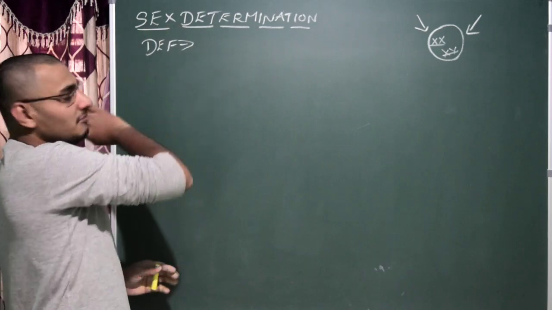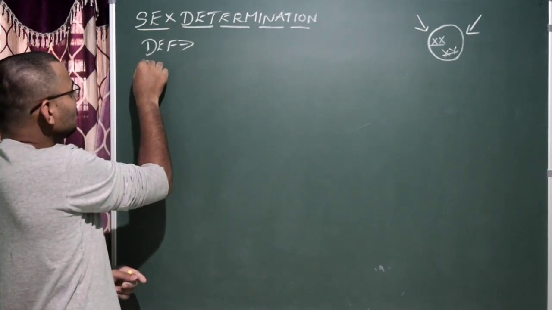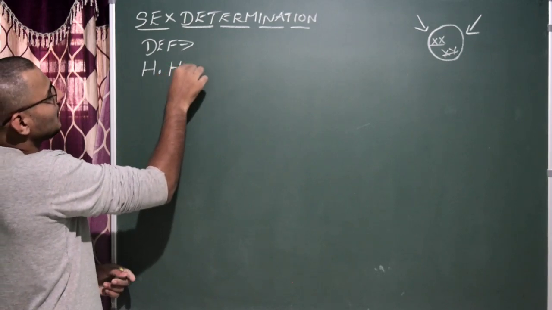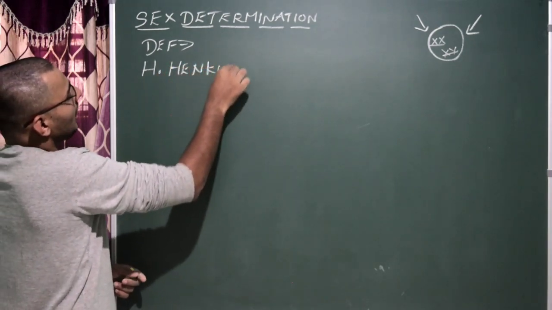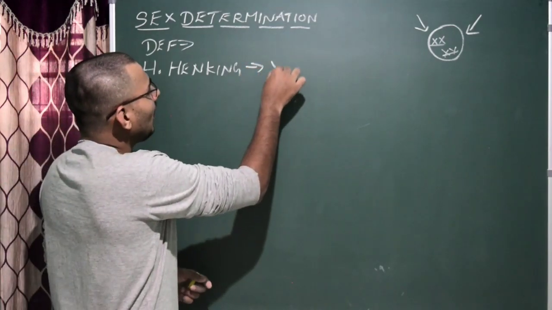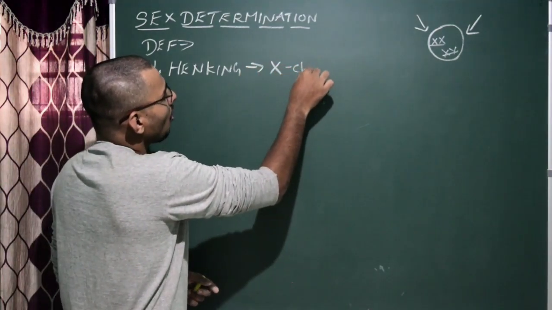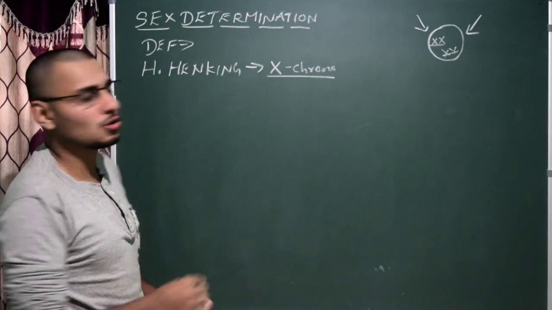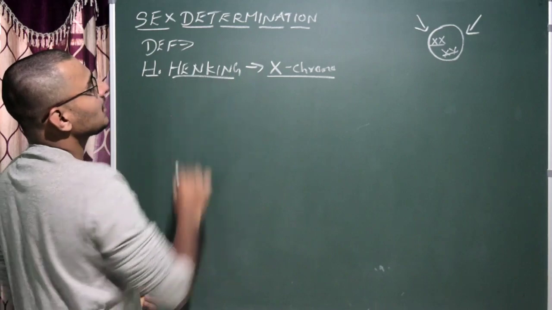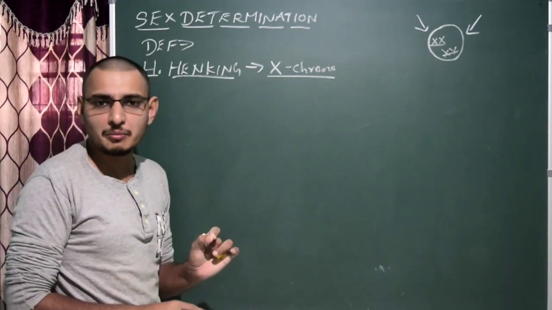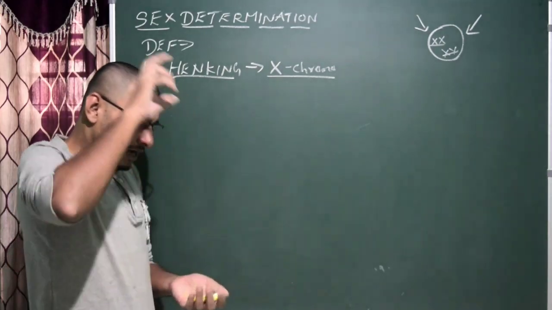Okay, we know the definition now. We just remember a scientist called H. Henking. H. Henking was the first person to discover the X chromosome. Please remember, you may get a question: who discovered the X chromosome? H. Henking discovered the X chromosome. Very important. It may be asked for 1 mark in the Part A section.